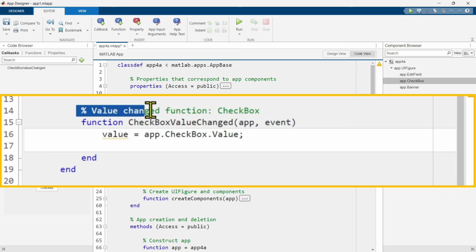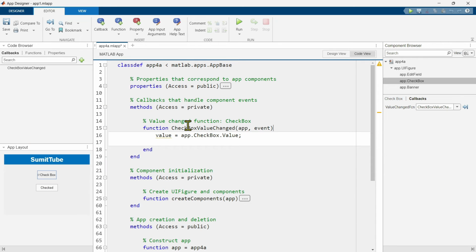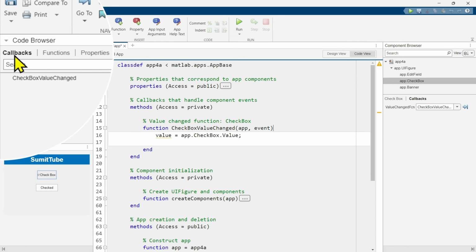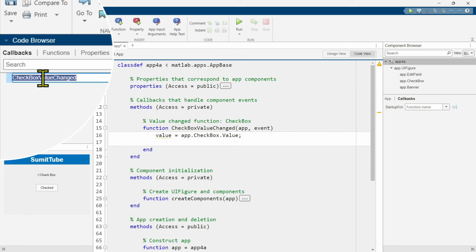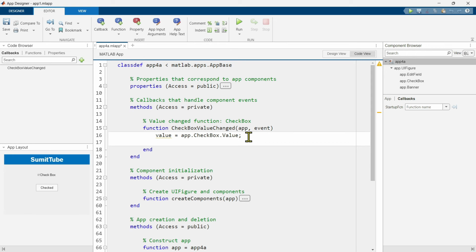In the first line of comment, you can see it is saying that this function is a value change function and checkbox is the name of our component. And the function name is checkbox value changed. Now this is the default name Matlab gives us. If you want, you can change that. To change the name of the function, go to this callbacks and double click on it, and then you can change this name. Anyway, I am not going to do that. This default name is fine for me. Okay, time to write this function.